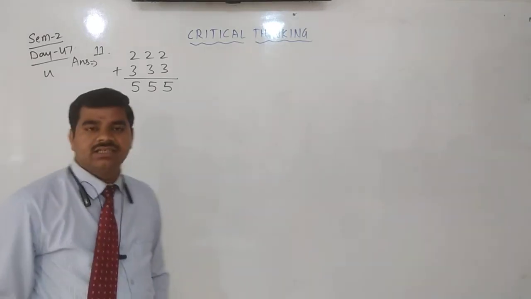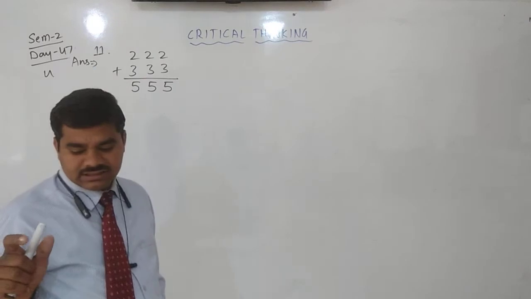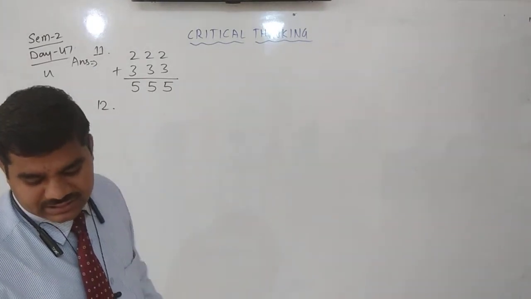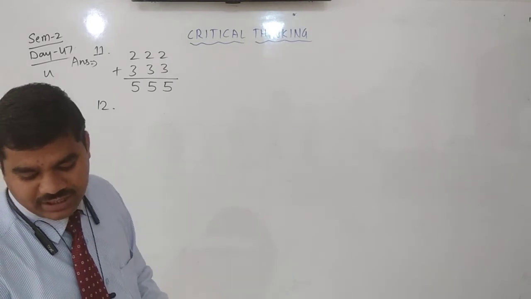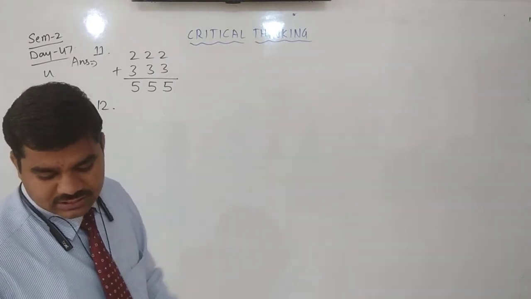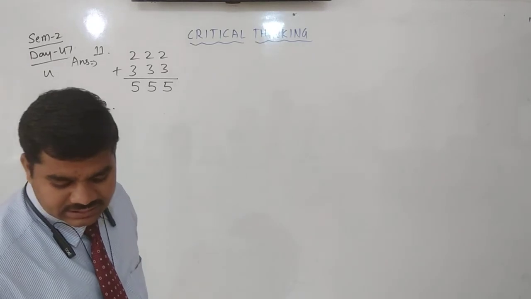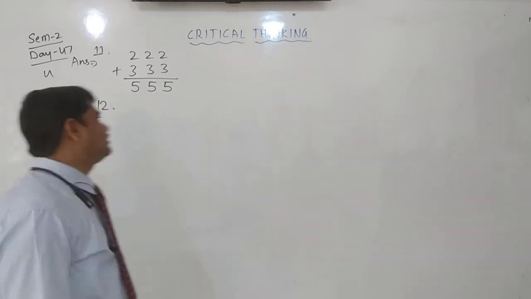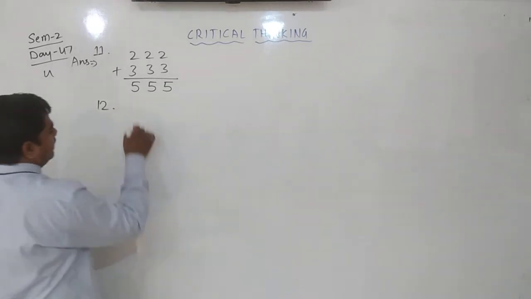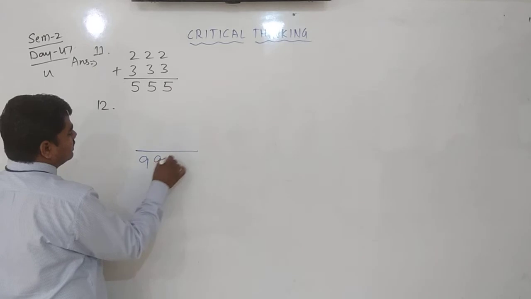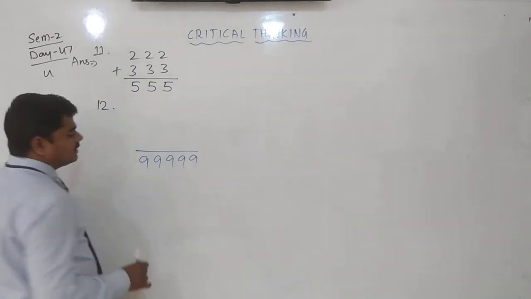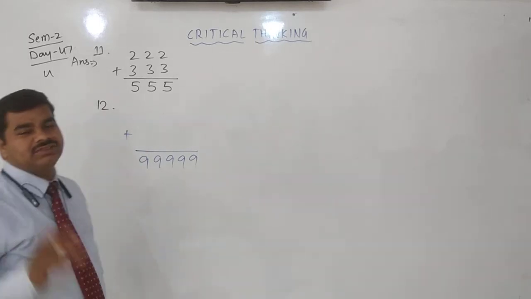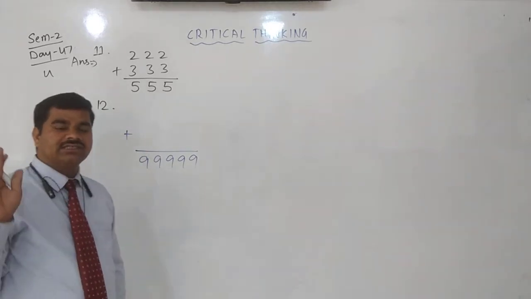99,999? Smallest and largest. Two possible largest and smallest addends of 5 digits whose sum is 99,999. Here, the same as before. The sum should come 99,999. When you add two numbers, that should be the largest and that should be the smallest.